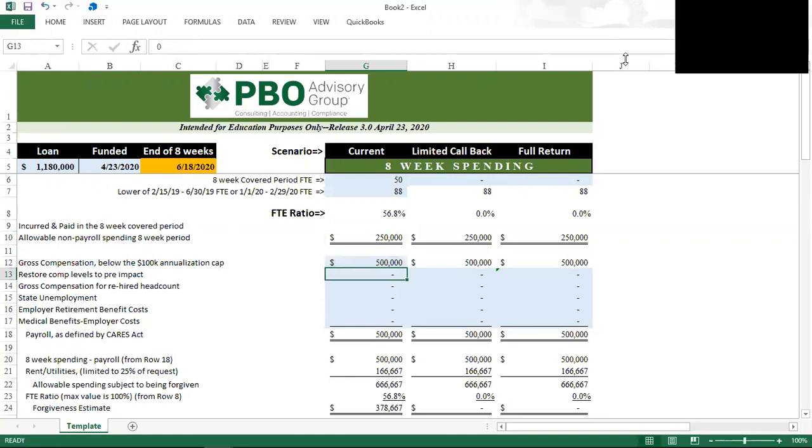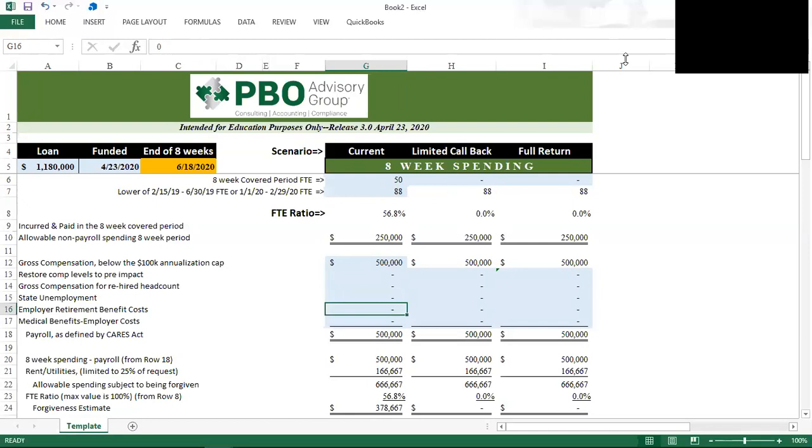We are not restoring comp levels because we didn't reduce the comp levels. There's no rehired headcount here because the assumption is that we're only going to go with the 50 we have. There's no unemployment because these people have been on the books since the beginning of the year, so they've passed their unemployment cap, which in California is $7,000 per worker per calendar year.